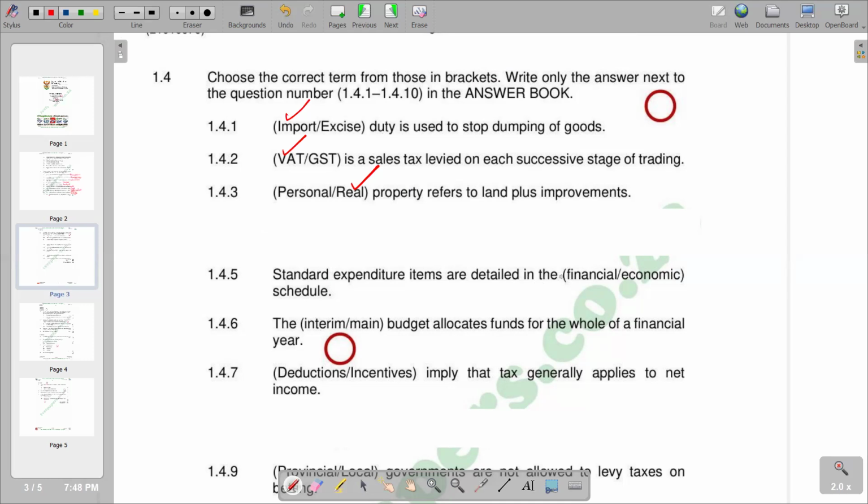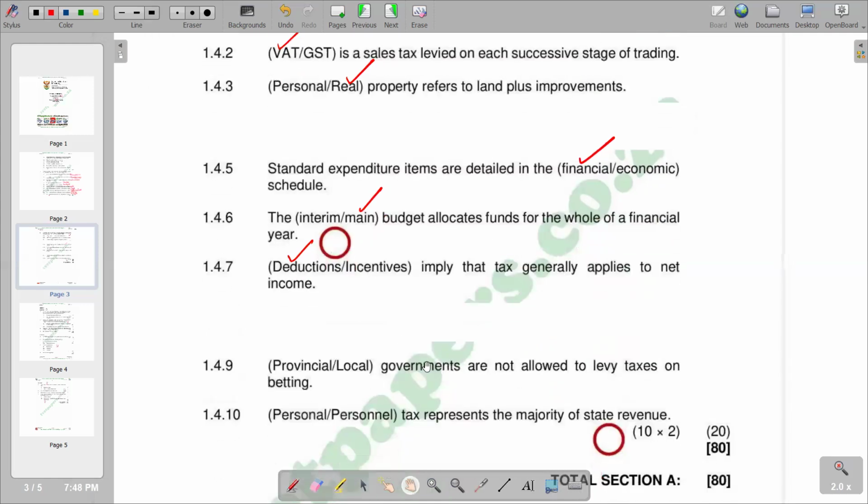1.4.5, standard expenditure items are schedule is our correct response. Then 1.4.6, the interim or main budget allocates funds for the main budget. Then deductions or incentives imply that tax generally applies to net income. So we have the correct response being deductions. So 1.4.9, provincial or local governments are not allowed to levy taxes on betting. And the correct response is provincial. Then we go to 1.4.10, personal or personnel tax represent the majority of state revenue. And we know that this is personal tax. So we have personal tax as the correct response.